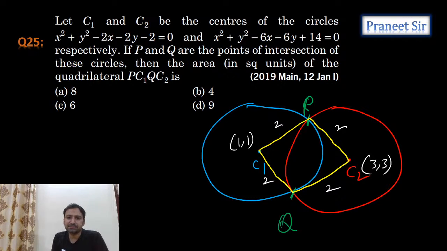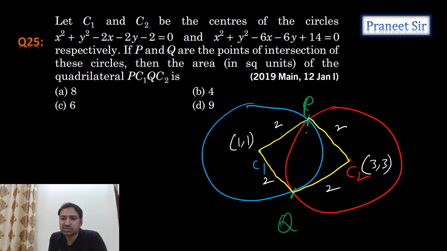So tell me, what is it? Guys, isn't it a square? Why should it be a square? See, clearly, PC1 is a normal, whereas PC2 should be a tangent or not.